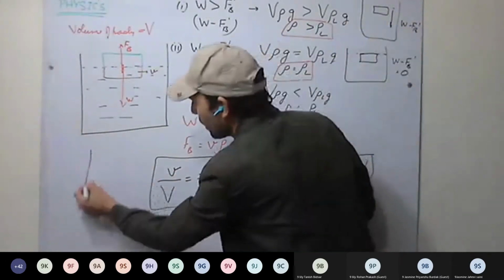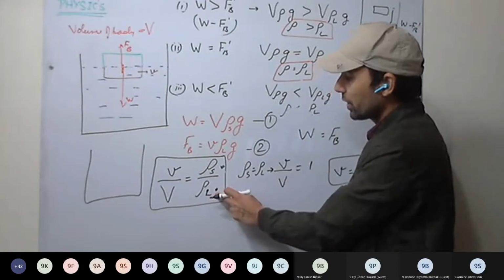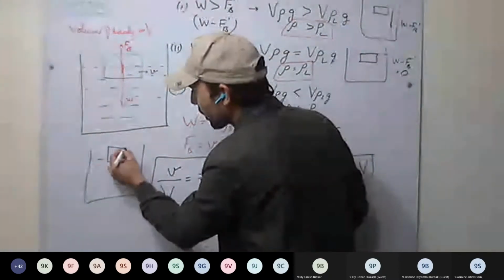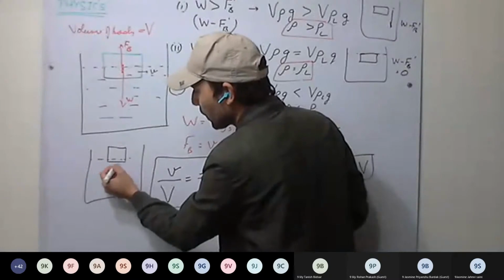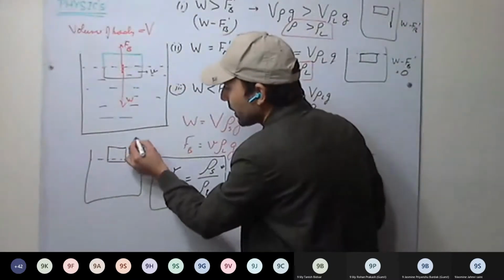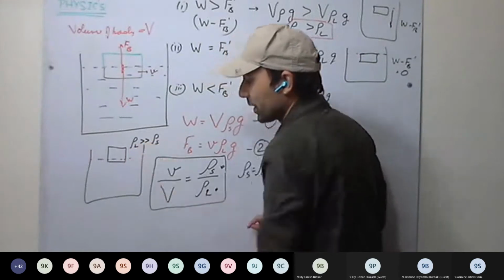Understood? If difference is large, that is density of the liquid is very, very large, in that case, less volume of the body, less part of the solid will be submerged.